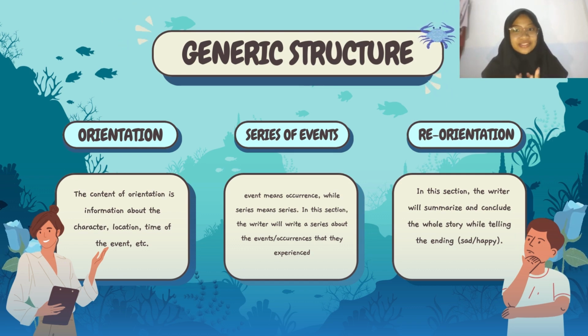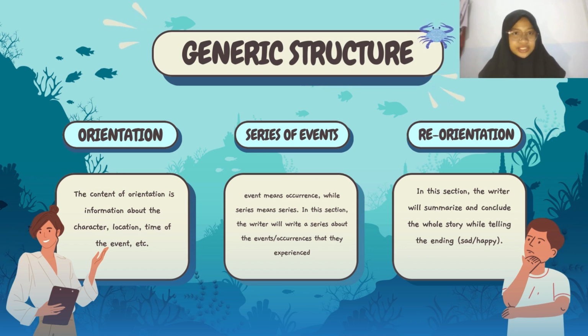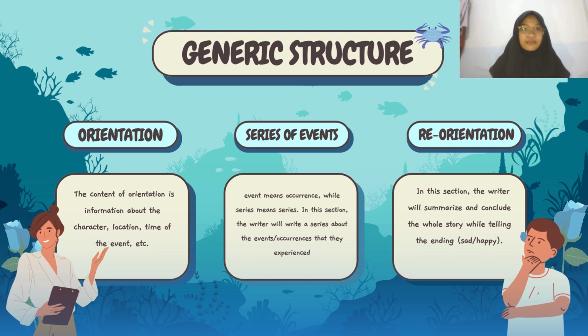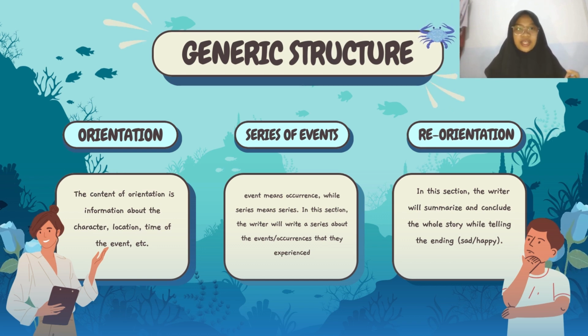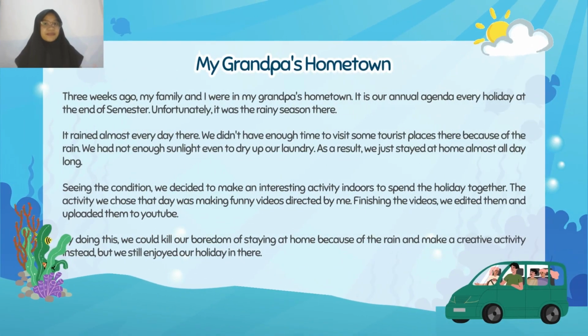The third one is reorientation. In the reorientation section, the writer will summarize or conclude the whole story, while telling whether the story has a happy ending or a sad ending. So to understand more about recount text, I provide you an example of recount text. This type of recount text is a personal recount text.